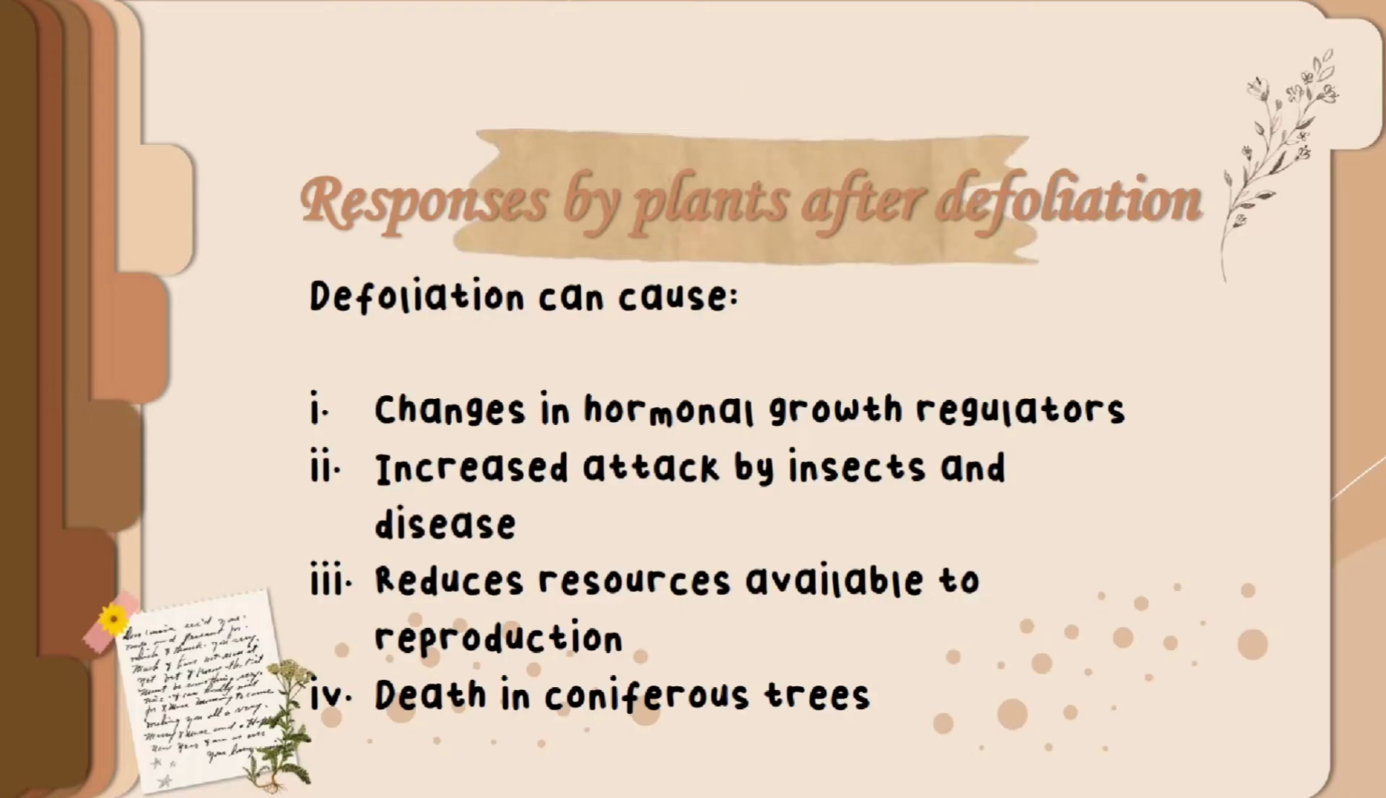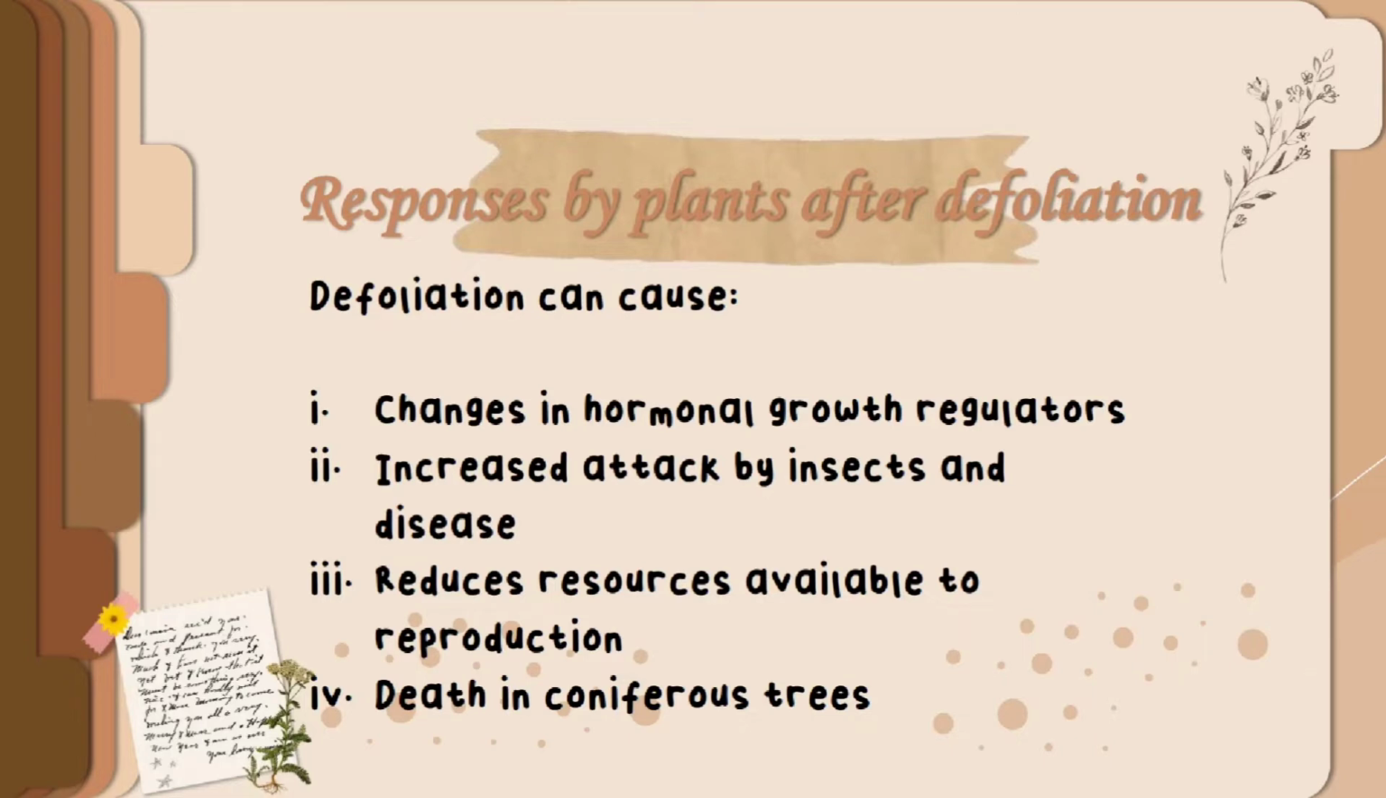Defoliation and subsequent growth alter the plants physiologically. Therefore, there are responses by plants after defoliation. Defoliation can cause changes in hormonal growth regulators that control bud dormancy. Defoliation also causes increased attack by insects and disease as the plant is not established yet. It also reduces resources available to reproduction due to loss of nutrient and mature cell.